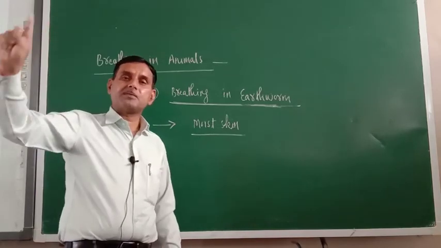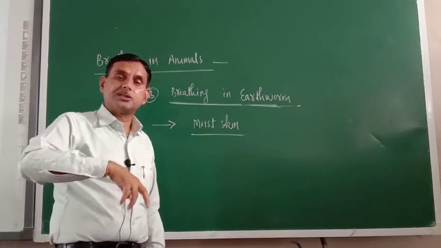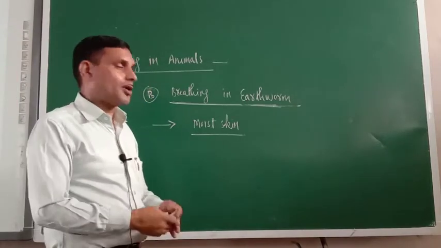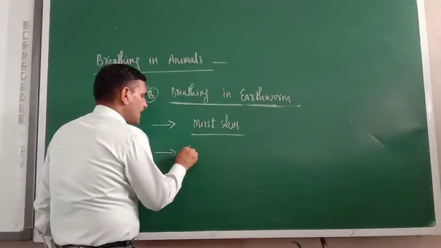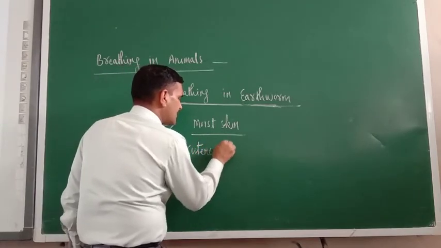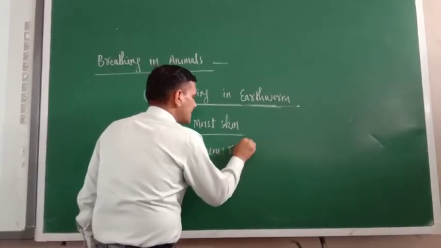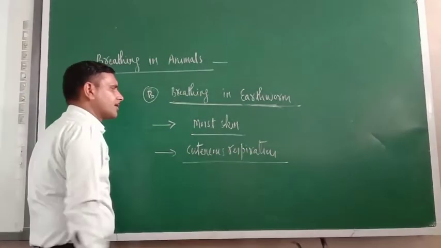And those blood vessels are responsible for circulating this oxygen throughout their body. So such type of respiration is known as cutaneous respiration. Means respiration through moist skin.